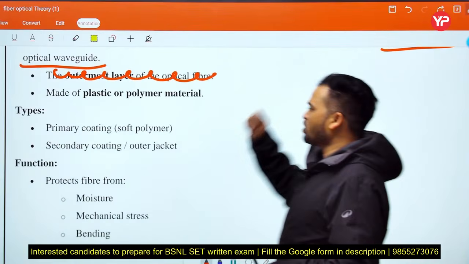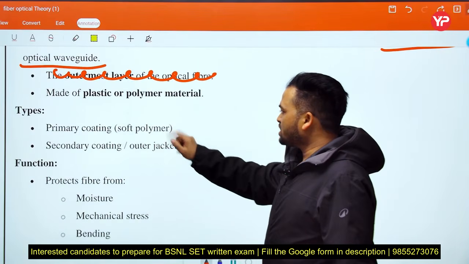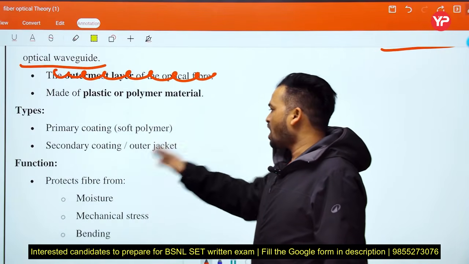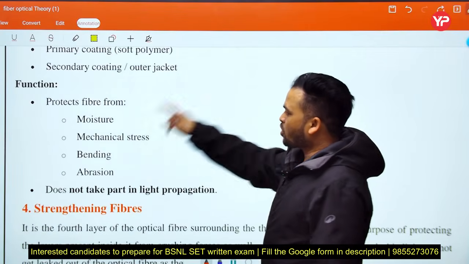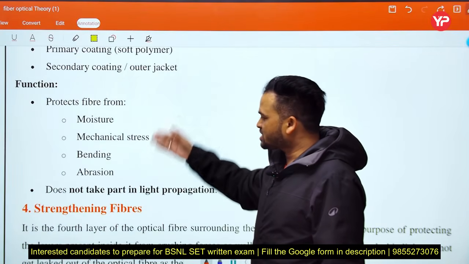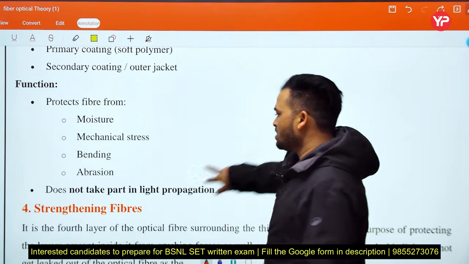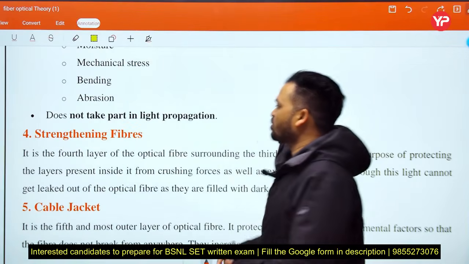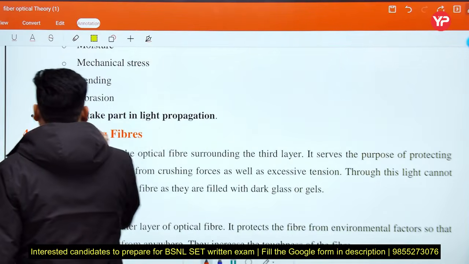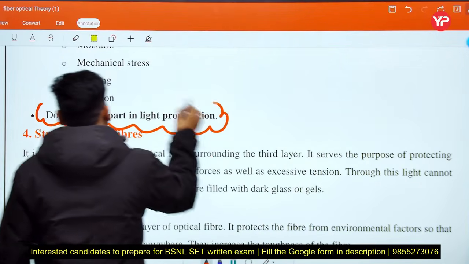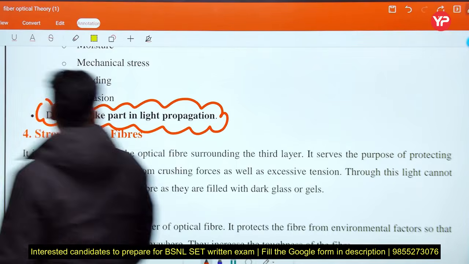Made of plastic and polymer material. Types: primary coating, soft polymer; secondary coating, outer jacket. Function: protect the fiber from moisture, mechanical stress, bending and abrasion. It does not take part in light propagation. This is very important. This is a very important term.